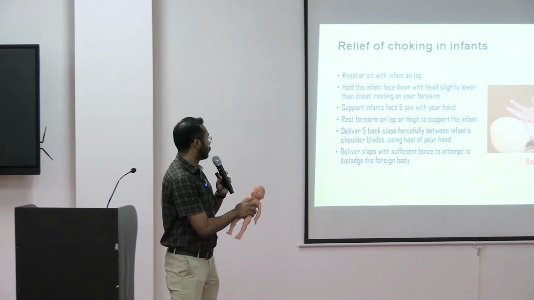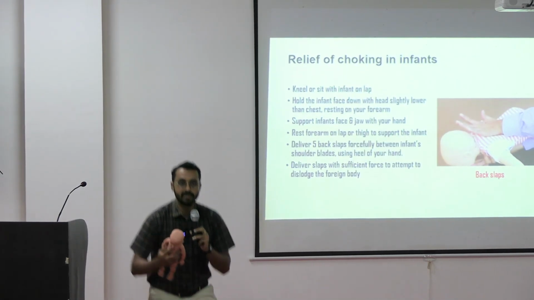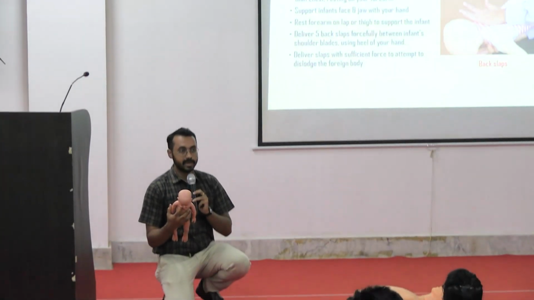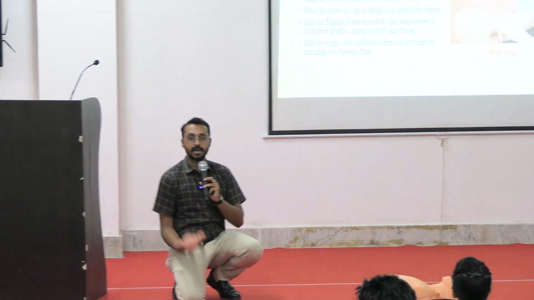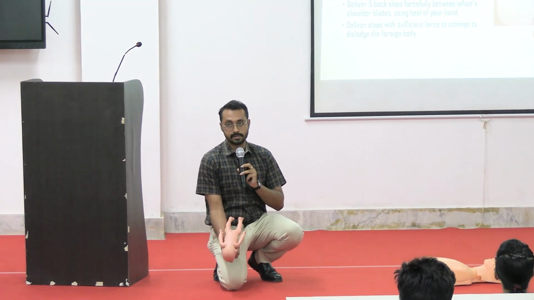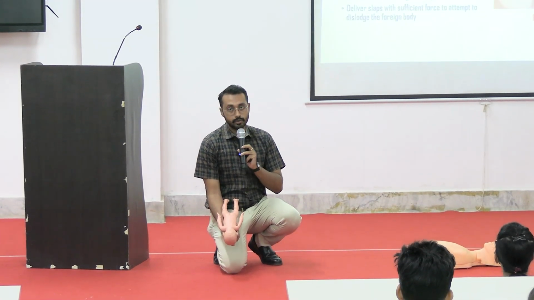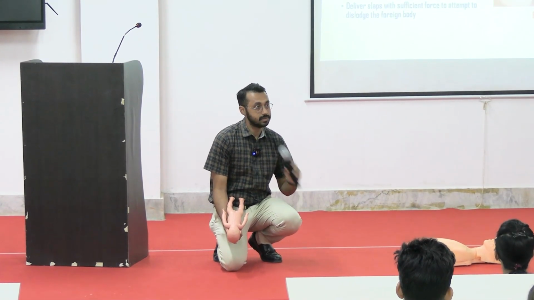So this is back slaps where you either sit in one place or you can just kneel down. Okay, because the main thing is you need to have a support for the child. So you can keep the infant like this and you give back slaps in between the scapula. Okay, I will just show, just see once.